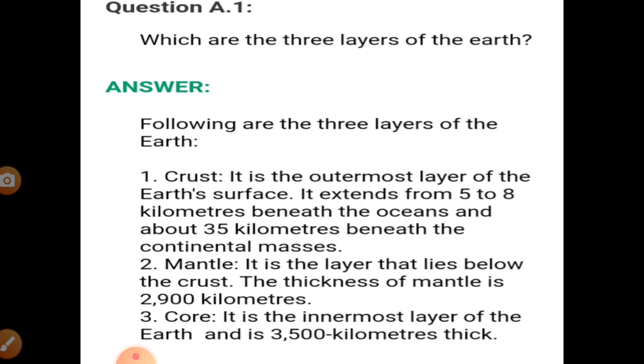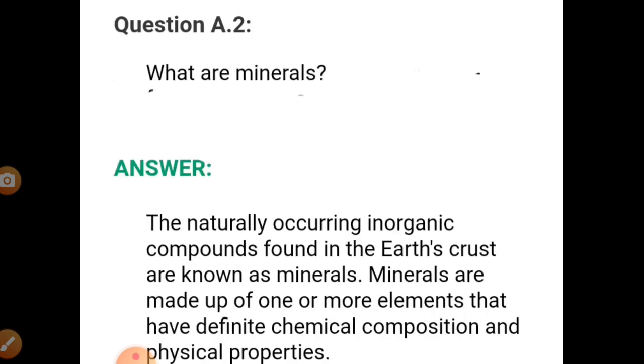The third layer of earth is core, and it is the innermost layer of the earth, and it is 3,500 kilometers thick. Next we have: what are minerals.